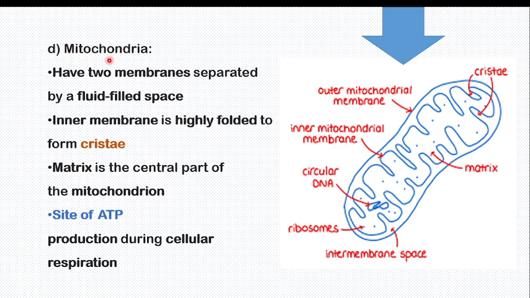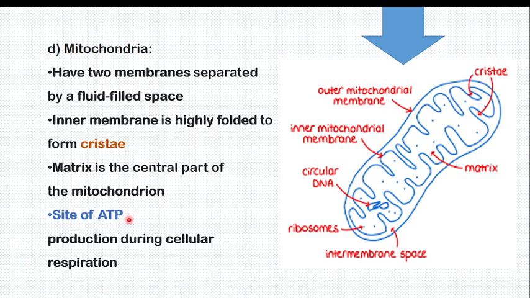Here, understand mitochondria is the powerhouse of the cell, made by two membranes, where between the two membranes there is the intermembrane space. The inner membrane is folded to form cristae. Then the matrix is the central part of the mitochondria. I hope you are understanding this.